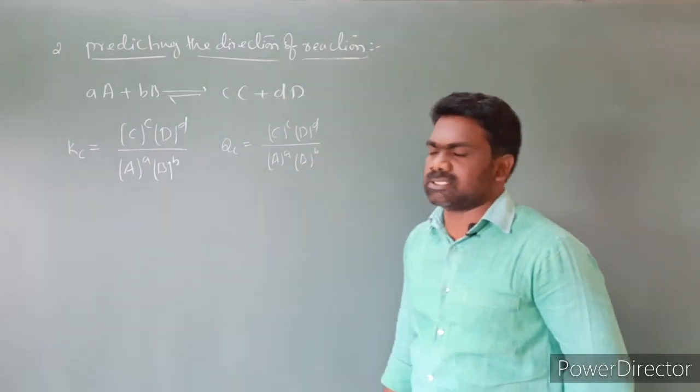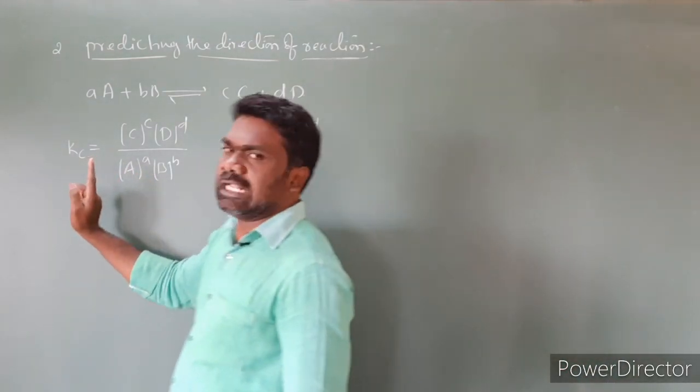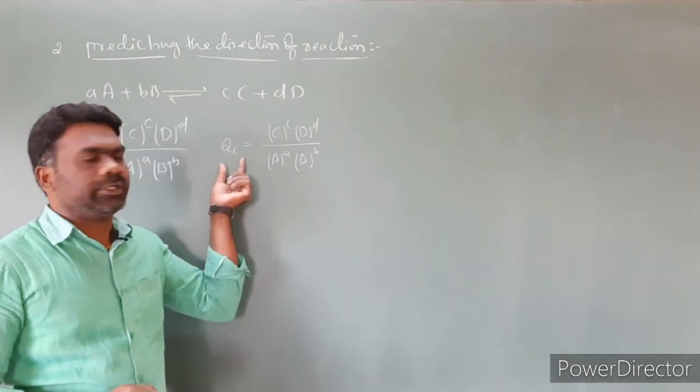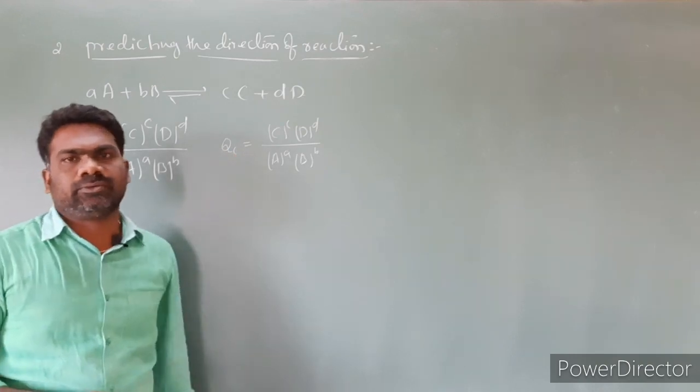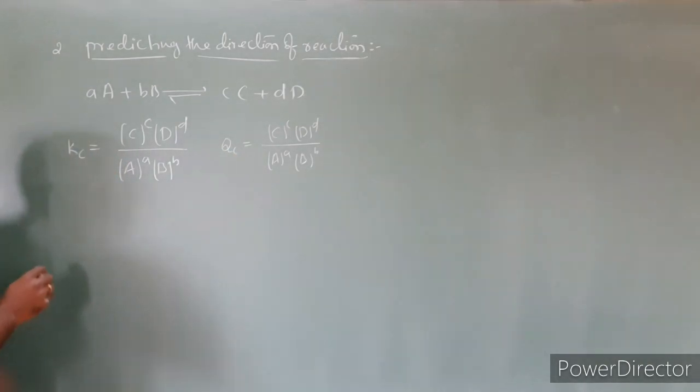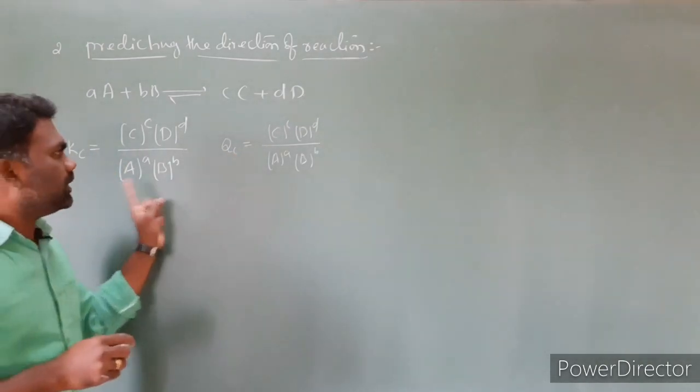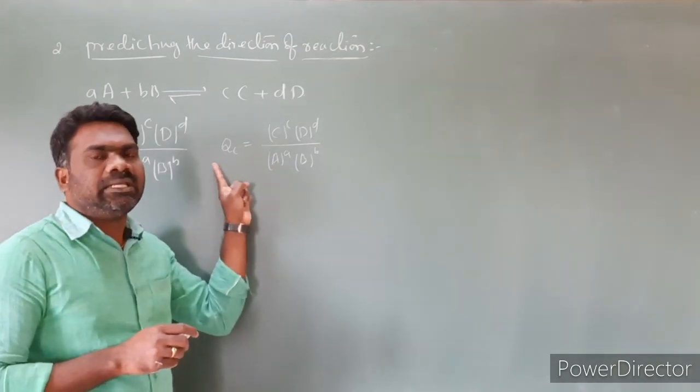Now one question arises: what is the difference between the equilibrium constant and the reaction quotient? Here Qc is the reaction quotient. Kc can be calculated at the equilibrium stage, but Qc can be calculated at any stage of the reaction.